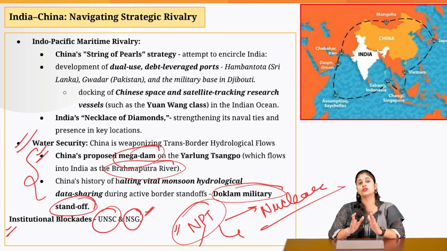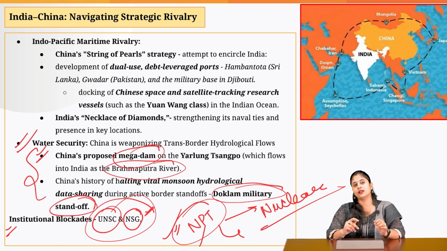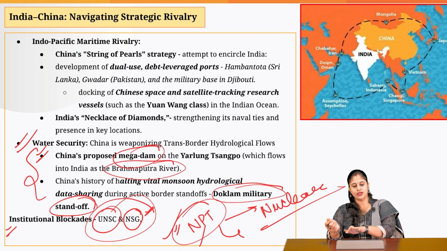And China is also saying that if you allow India to be a member of this NSG group, you also need to admit Pakistan, because Pakistan has also not signed this NPT. So let's admit Pakistan also. So that is how it creates a blockade for India when it comes to these particular institutions.